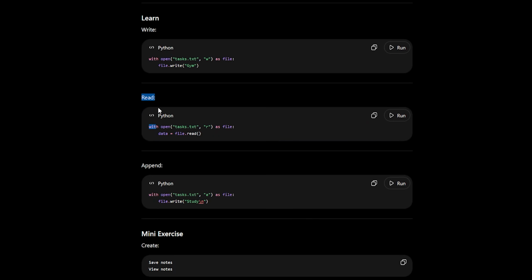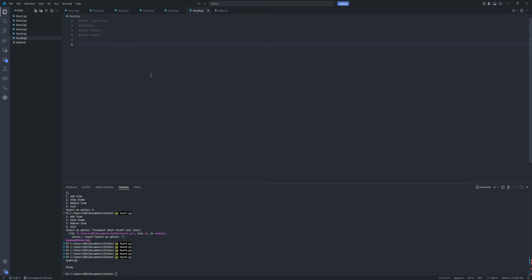This is how you read from a file. This is how you append the file. Okay, this already looks really complicated for me. Let's try to do something. We're going to use functions to build on top of what we did earlier.